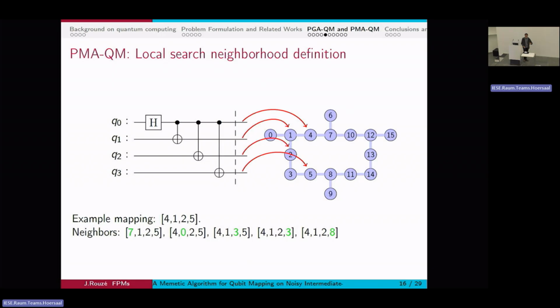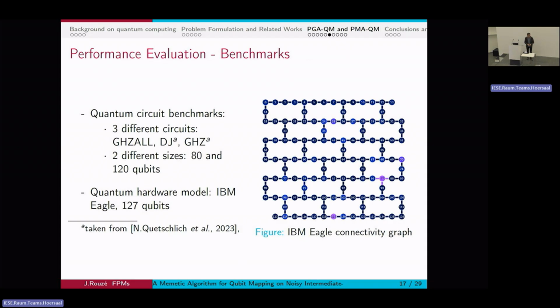And usually local searches are iterated until they converge to a local minimum. I technically could do this, but it would increase the computation time by a lot. And I mean, a lot. So instead, the local search here is only done once. So I have my individuals, I will make the crossover, the mutation. And for each individual, I will explore their neighborhood once, pick the best neighbor for each of them, and then stop and continue the genetic algorithm parts of the algorithm.